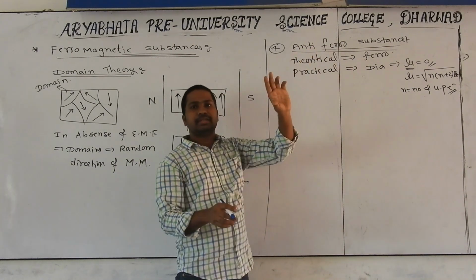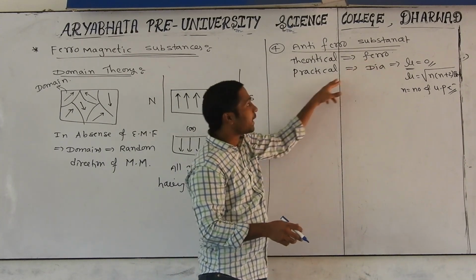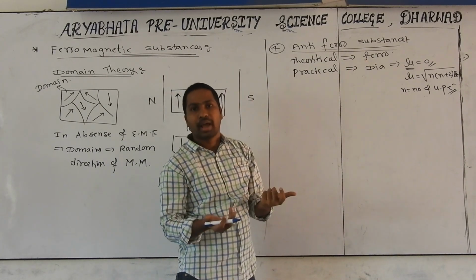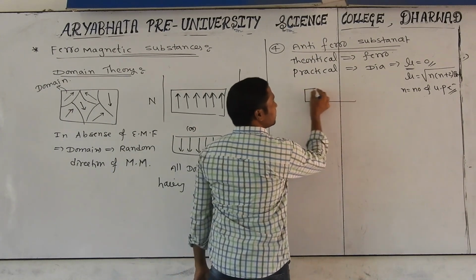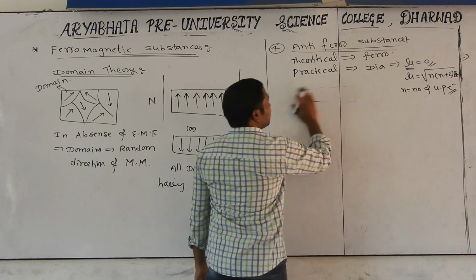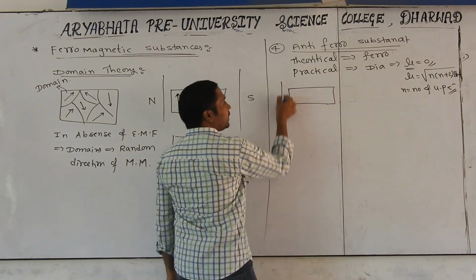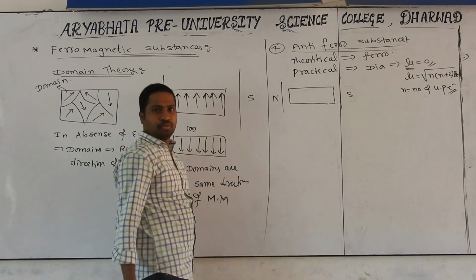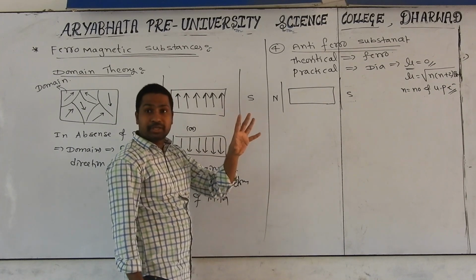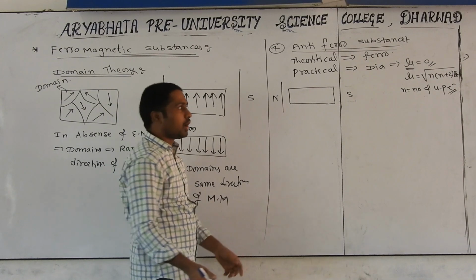Antiferromagnetic means that by seeing the chemical nature, we are expecting it to be a ferromagnetic substance, but practically it behaves as diamagnetic. Why? If you take that particular substance and place it in a magnetic field with a north pole and south pole, you are expecting ferro from its chemical nature, but practically it becomes a dia substance. Why?